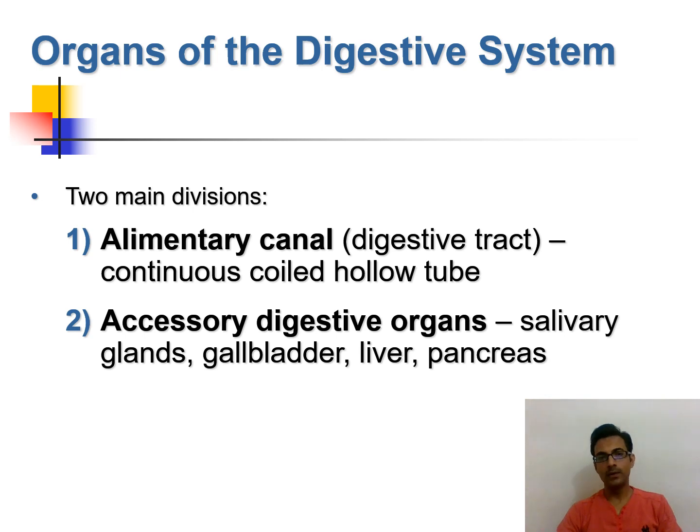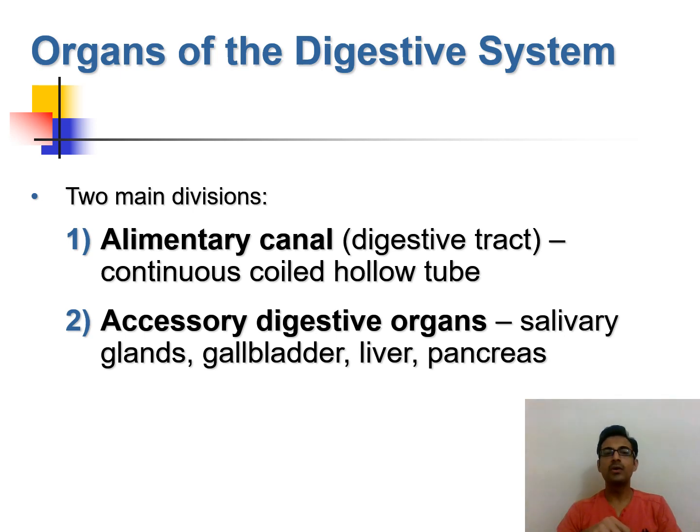So now if we look at the organs of the digestive system, we can divide these organs basically into two main divisions. The first division is the alimentary canal, and the second division is the accessory digestive organs. The alimentary canal is the actual digestive tract, which is a continuous coiled hollow tube through which the food passes.